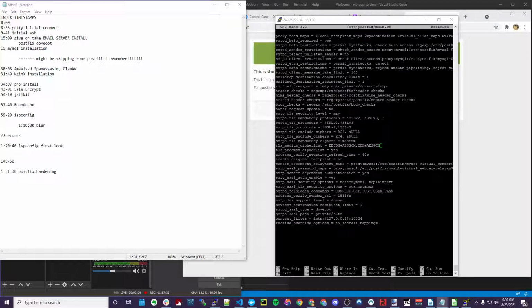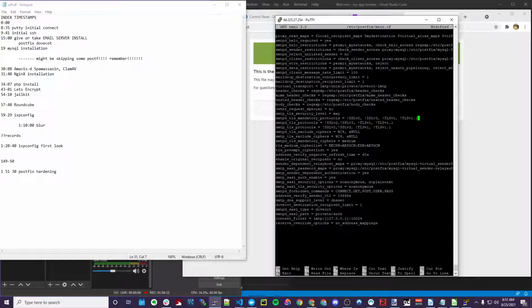TLS excludes ciphers. SMTP TLS exclude RC4. No, that's okay. Mediums. SSLv2. SSLv3. We need to take off TLS 1 and 1.1 on all of these. There we go. That'll make it pretty. Very important. And right here, we don't even like 1.2, but I guess. Come on, world, catch up.